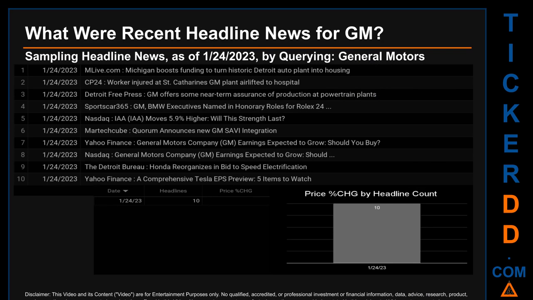What were recent headline news for GM? Today, Tuesday, January 24, 2023, I sampled one of our news aggregators for latest headlines for this ticker. I did so by searching specifically by a keyword that may appear, broadly, in the title or the body, of discoverable news articles. The keyword that I used was the entity name for GM, which is General Motors Company. The results show 10 unique headlines, published across 1 unique date. Publication dates spanned 0 days. The latest publication was actually today, Tuesday, January 24, 2023, when there were 10 found headlines.